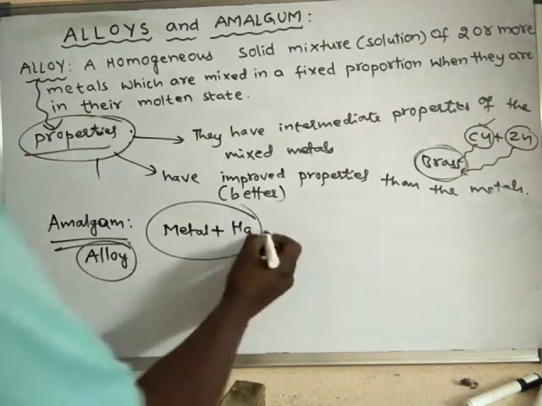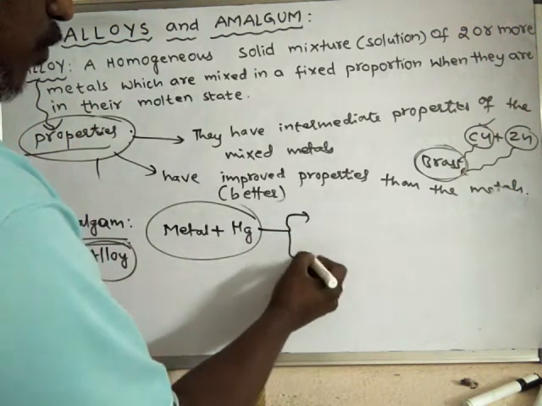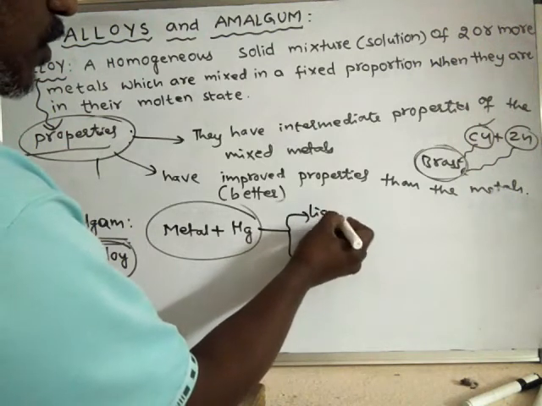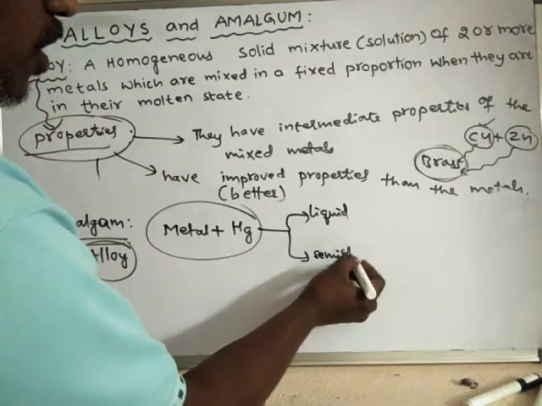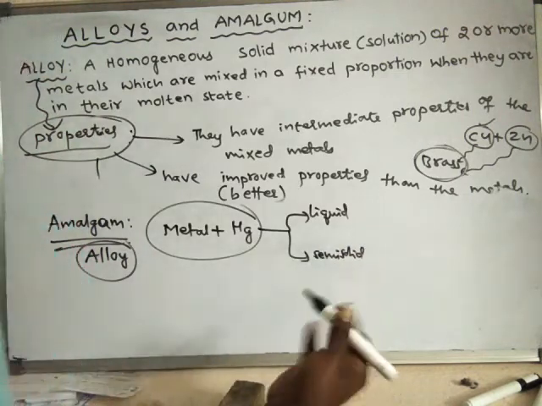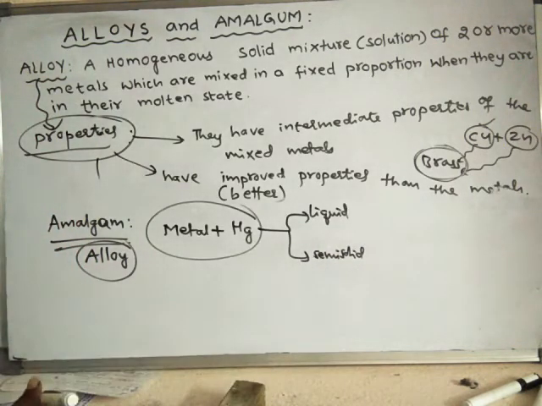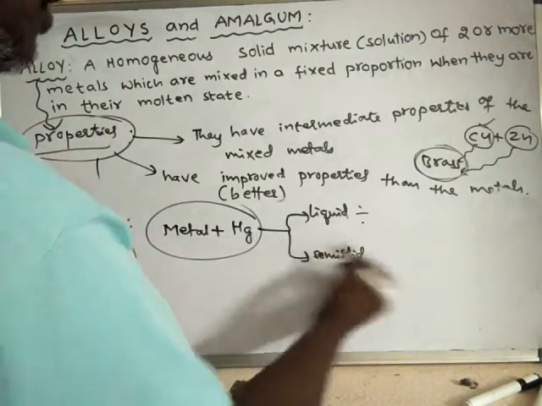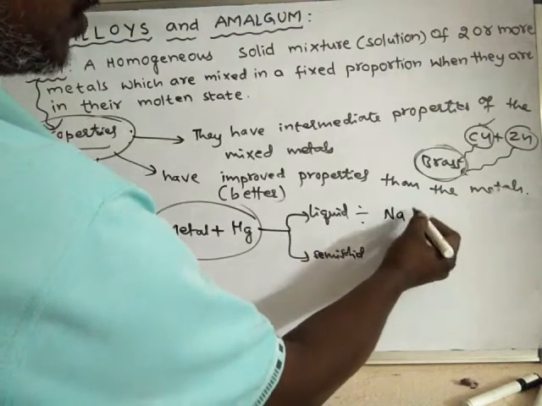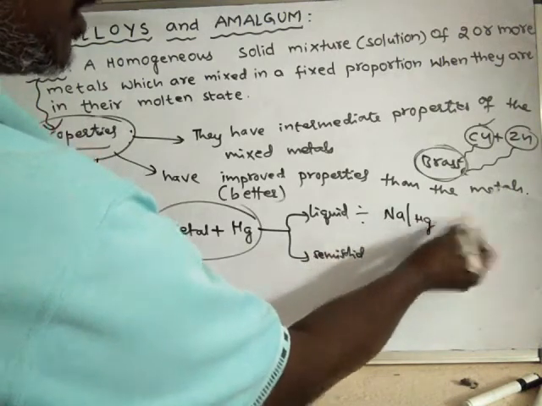Here these amalgams may be in liquid form, or in semi-solid form, or in solid form. For example, an example of liquid amalgam is sodium mercury amalgam.